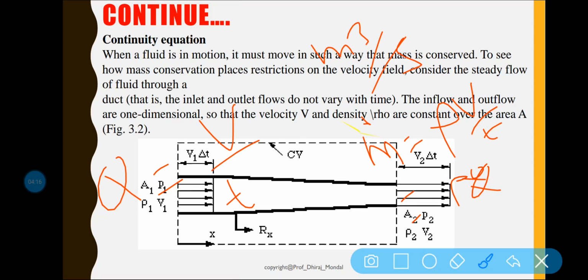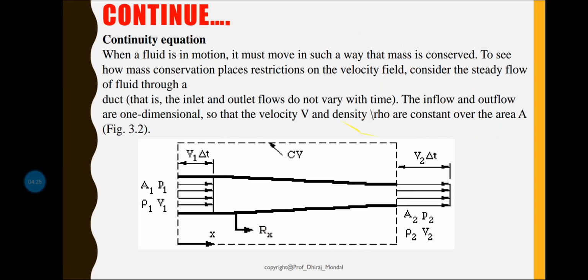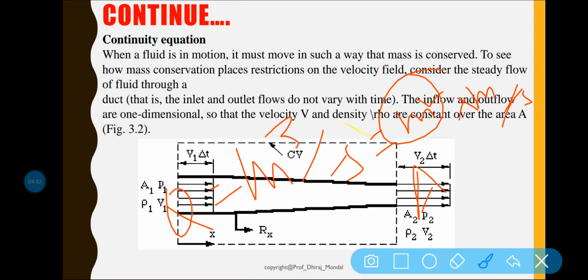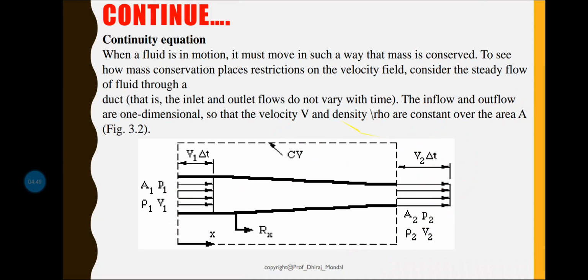Meter cube per second can be written as meter square into meter per second. Meter square is length square, or you can say area, and meter per second is velocity.